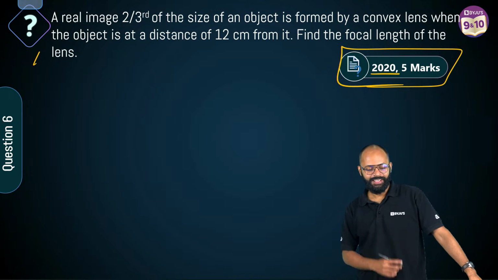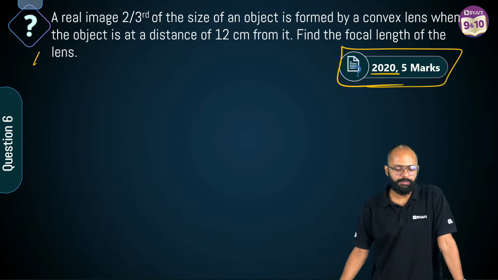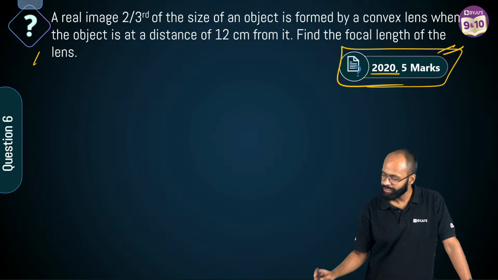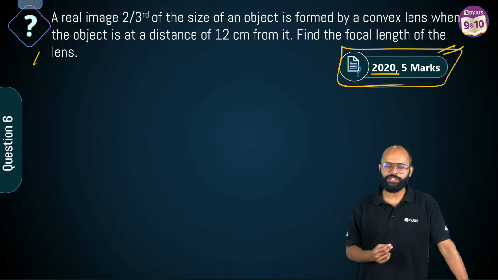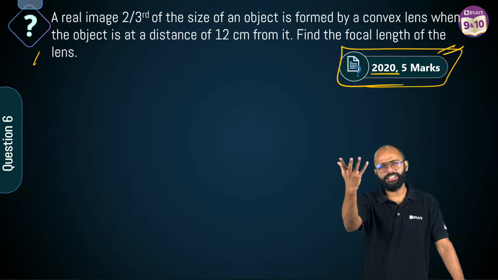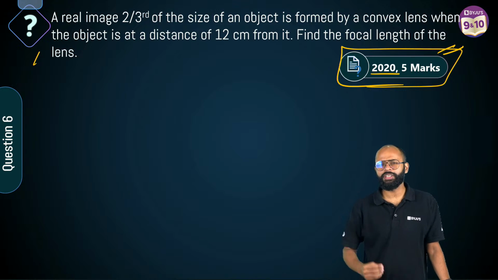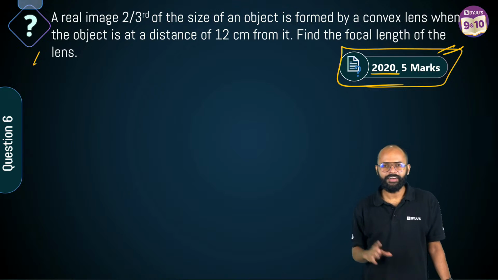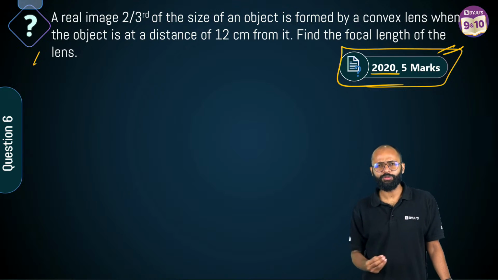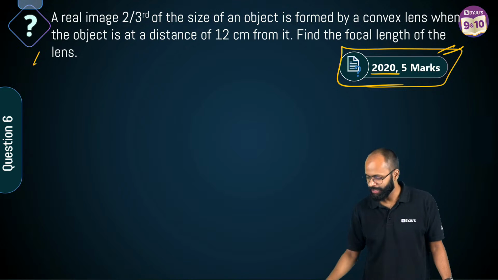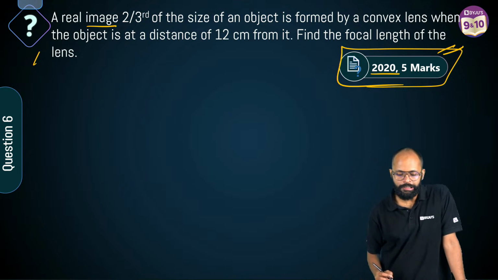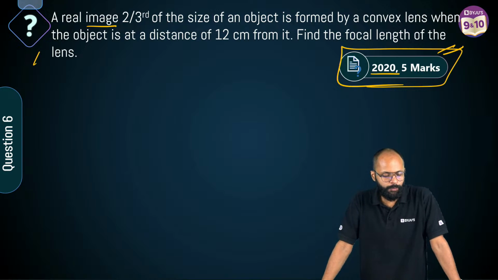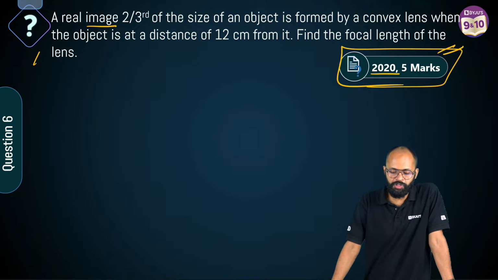Now listen to me. A real image 2/3 of the size of an object is... पहली चीज तो ये 5 नंबर का है भाई. When you see a 5 marker question, उसकी रेस्पेक्ट अपने आप बढ़ जाती है, राइट? 5 मार्कर क्वेश्चन को चाहिए इज्जत, तो इज्जत दो. फाइन. A real image 2/3 of the size of an object is formed by a convex lens when the object is at a distance of 12 centimeters from it.